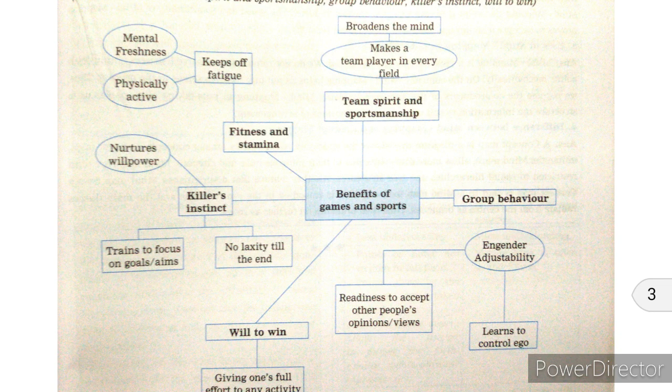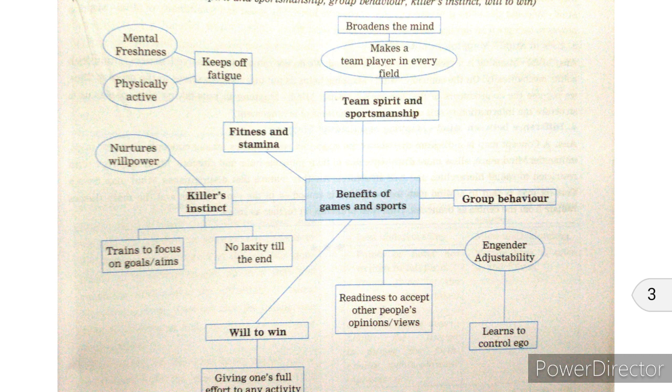Dear friends, as we have seen, activity 4 is all about mind mapping, wherein we have to think about the benefits of games and sports with the help of the points provided to us. So the benefits of games and sports is considered the central idea, the central figure of that activity, followed by the points given in the question itself: team spirit and sportsmanship, then group behavior, then will to win, killer's instinct, fitness and stamina.